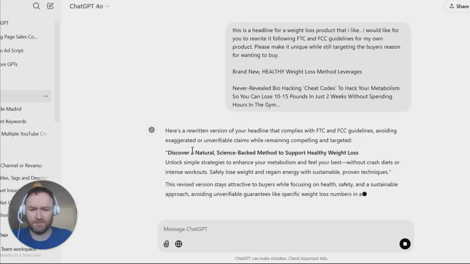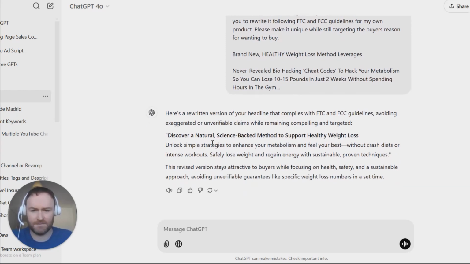So let's see what it says here. Discover a natural science-based method to support healthy weight loss. Unlock simple strategies to enhance your metabolism and feel your best without crash diets or intense workouts. Safely lose weight and regain energy with sustainable, proven techniques. So you could say, this isn't good, I want to rewrite it.